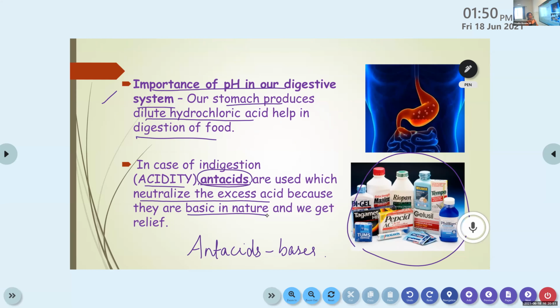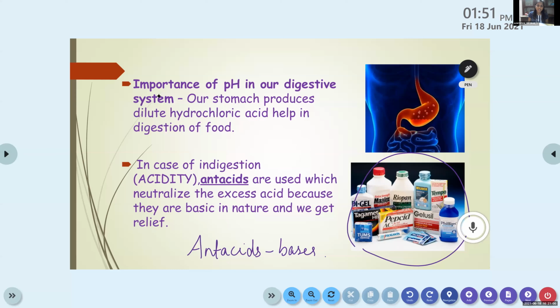Eva, can you please read the slide? Yes, ma'am. Importance of pH in our digestive system. Our stomach produces dilute hydrochloric acid, helps in digestion of food. In case of indigestion, acidity, antacids are used which neutralize the excess acid because they are basic in nature and we get relief. Okay. Have you completed the slide? Yes, ma'am.